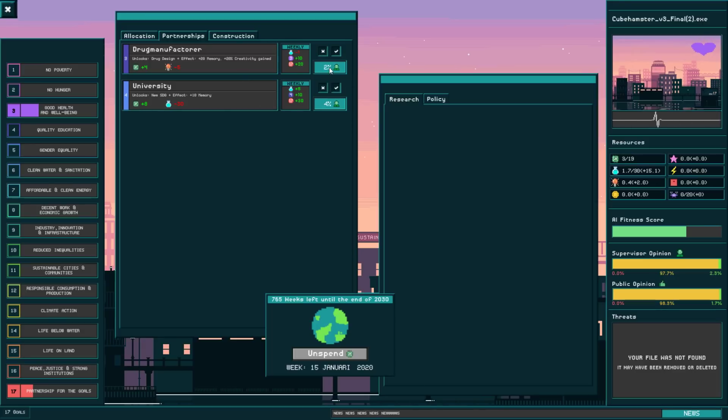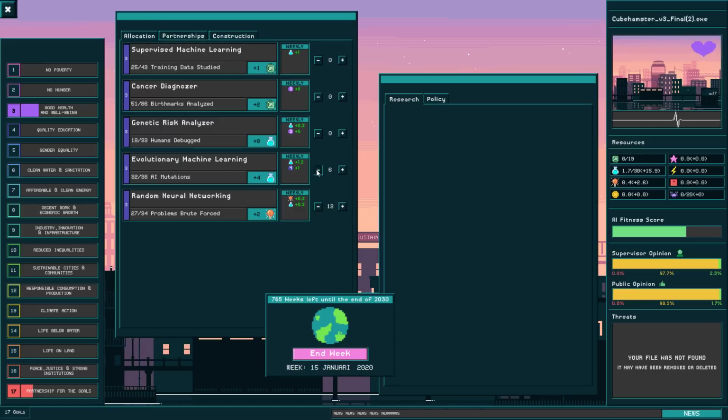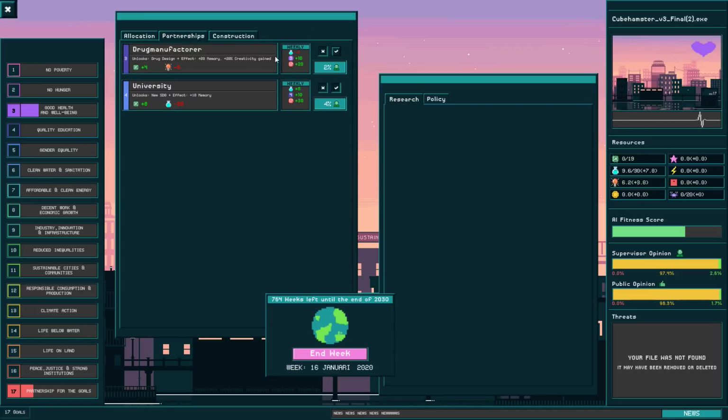Now I can't do either of these, but the drug manufacturer only needs a score of 2%, which will give me 4 processing power, which is super good. So I think I'm just going to get a bunch of creativity and help them with their drug manufacturing. And who knows, maybe I come up with some life-saving drug. So I can partner up with them now, which will cost me 1 science weekly, but will give me a bunch of score weekly, just passively, for SDG 17 and SDG 3.